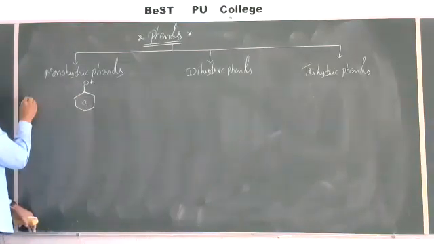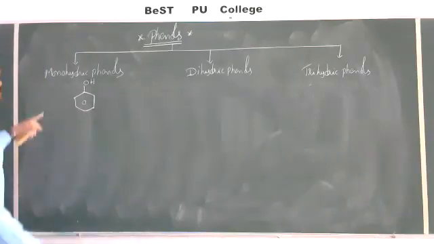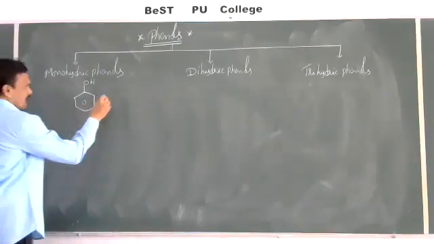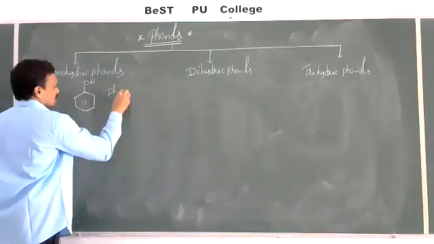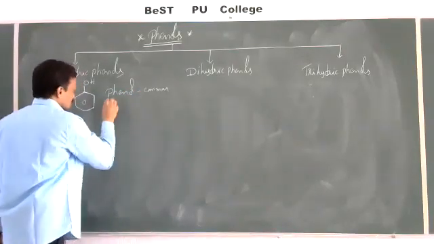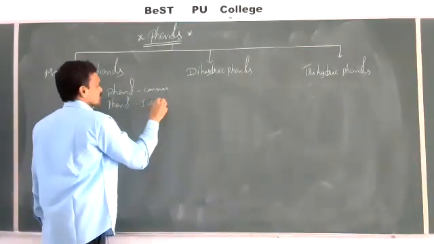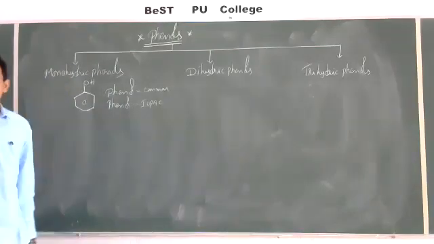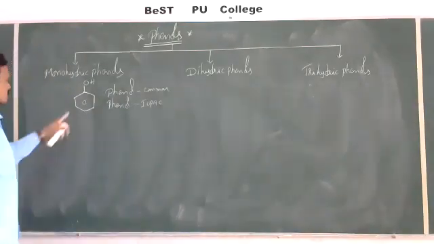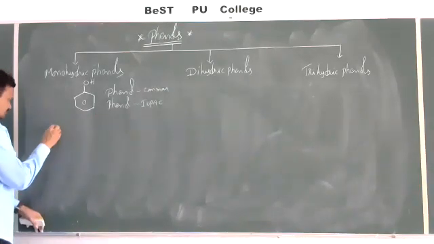So what is the common name and IUPAC name? Here also two systems are there. In case of phenol, the common name as well as the IUPAC name, both are the same. Phenol is the common name, and the same phenol is used as the IUPAC name. Common name as well as IUPAC name, both are the same for phenol, C6H5OH. Let us see some other compounds here.